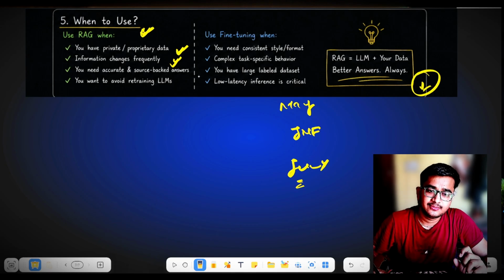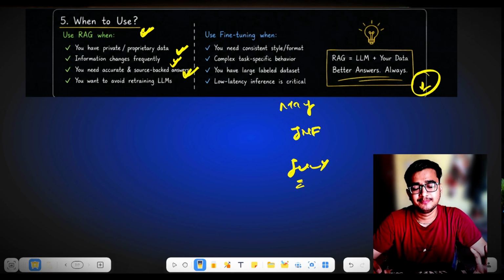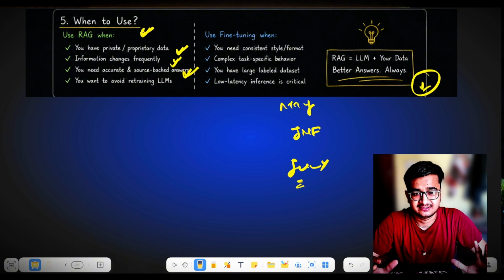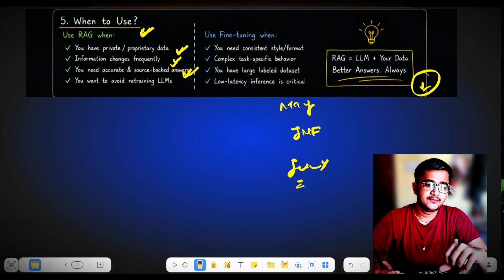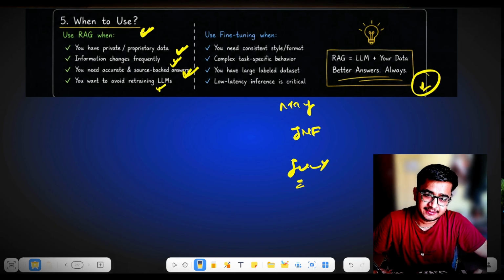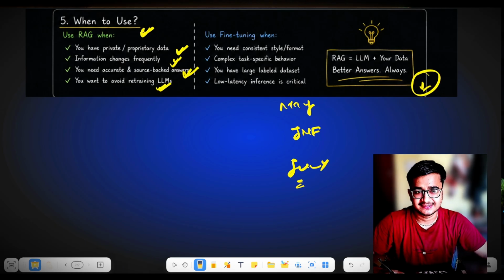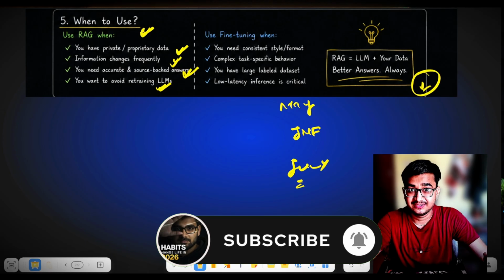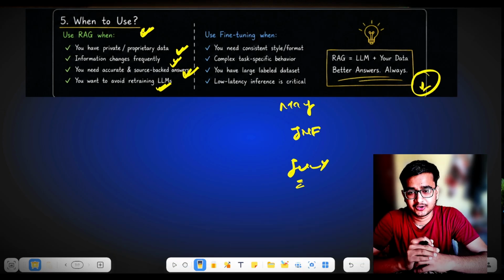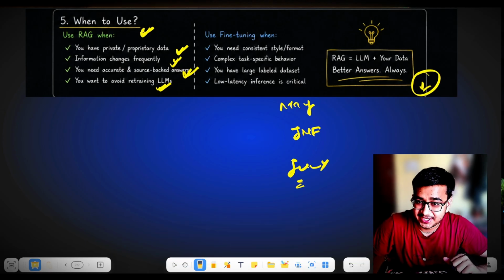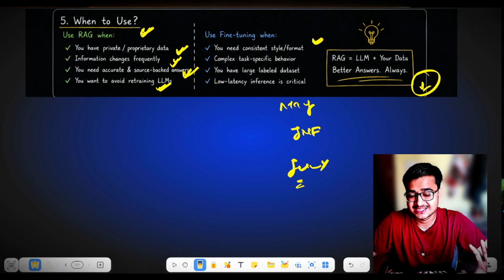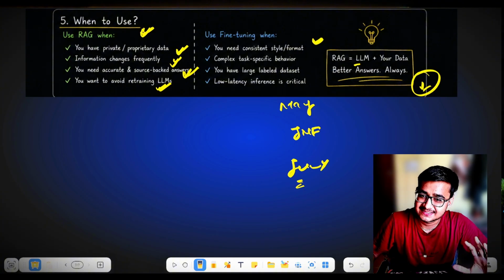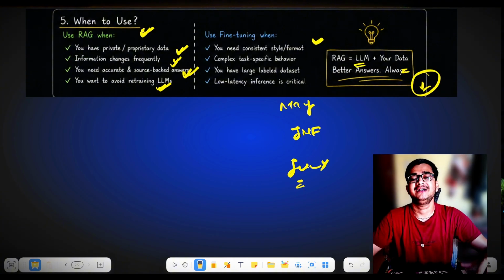Then if you wanted to get accurate and source backed answers, like relevant answers, I would suggest you to use RAG as much as possible. Then if you wanted to avoid retraining of LLM, you can use RAG. These are the situations where you can use RAG, retrieval augmented generation, because the RAG is pretty important to give you better answers always, because the RAG is somewhere the combination of LLM and your data.